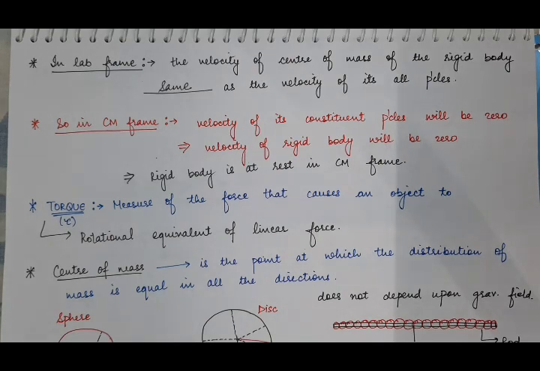The rigid body is at rest in the center of mass frame. Why? Because the velocity of the center of mass and the velocity of all the particles is the same. So that is why the rigid body is at rest in the center of mass frame. But from the lab frame, actually it is moving.